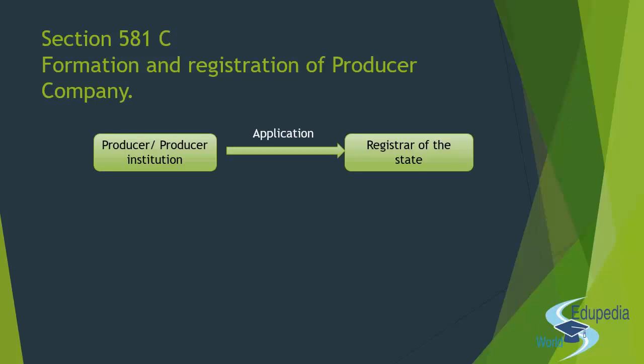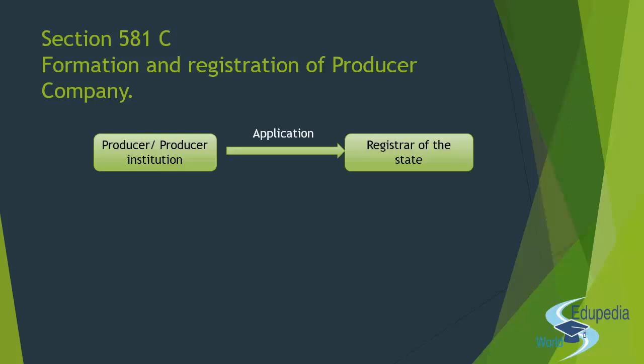So apart from the other things about the compliance and all the formalities, there are 3 basic conditions that the registrar will check. The number 1 being that the object of the producer company should fall amongst the objects of section 581B. We have discussed in the previous lecture what 581B objects are.